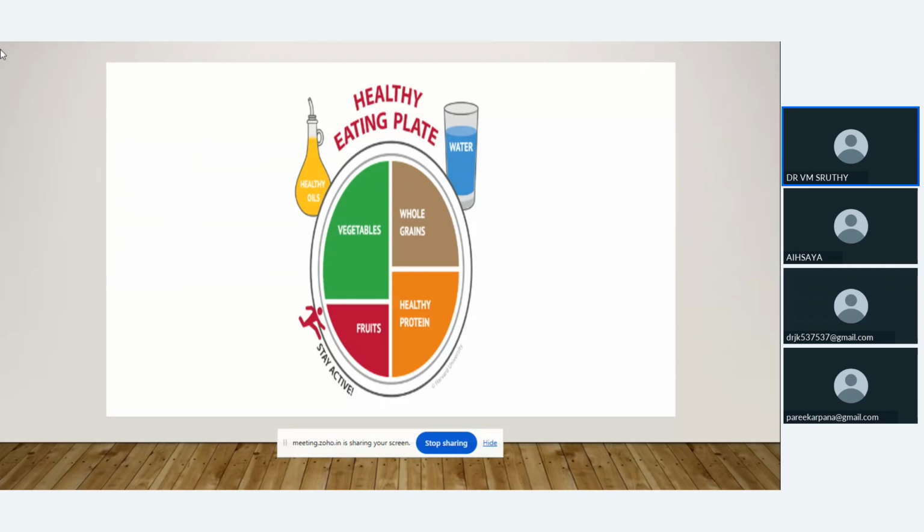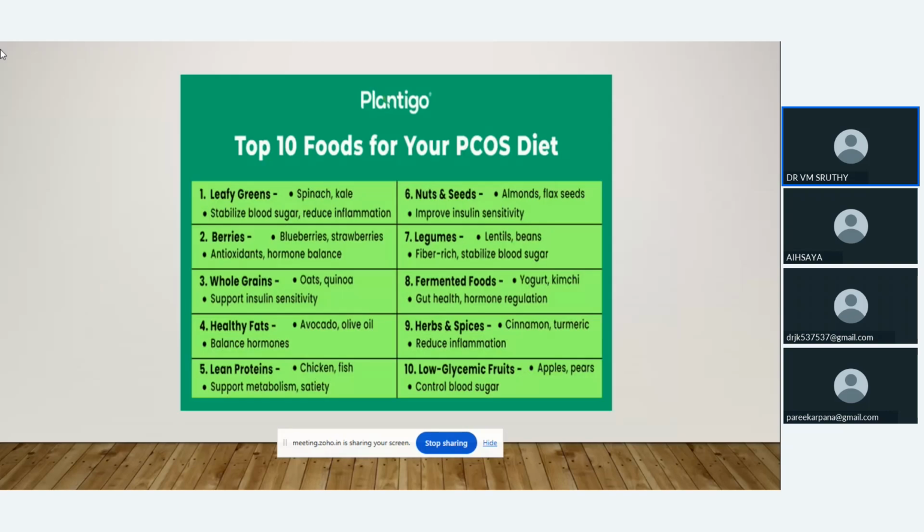So we have to include more vegetables, fruits, whole grains, and healthy protein. Then we have to drink more water. We have to include healthy oils in our diet. So these are the main foods we have to include in the PCOS diet.